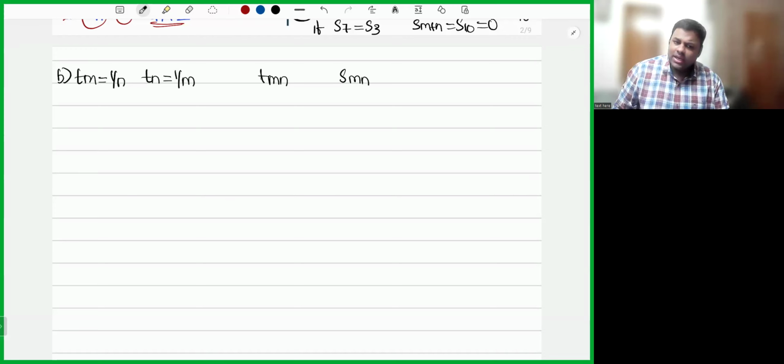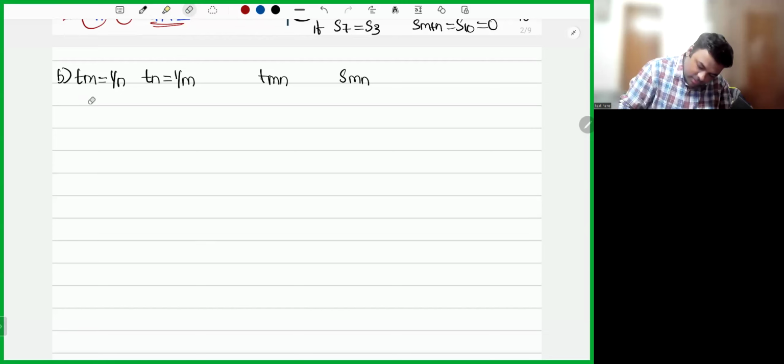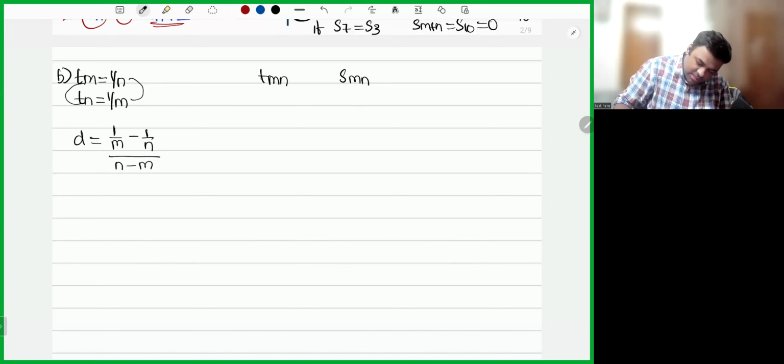Again, Tm is 1 by n, Tn is equal to 1 by m. We want two things to solve the sum: the first term and the common difference. Let's calculate. Tm is equal to 1 by n, Tn is equal to 1 by m. Then the common difference will be the difference between these two, 1 by m minus 1 by n, divided by the difference between the indices, n minus m. Let's take the LCM, my dear friends. The LCM will be mn, so n minus m whole divided by n minus m.